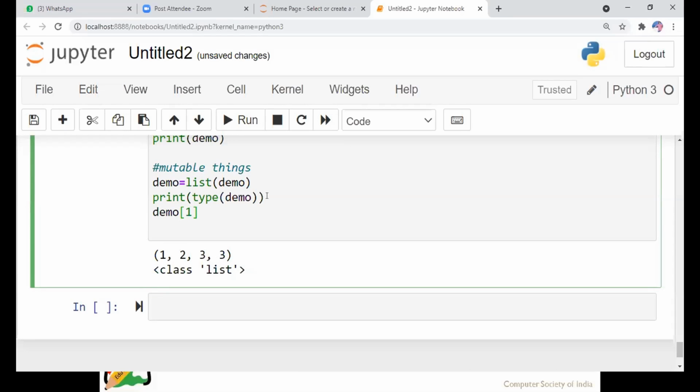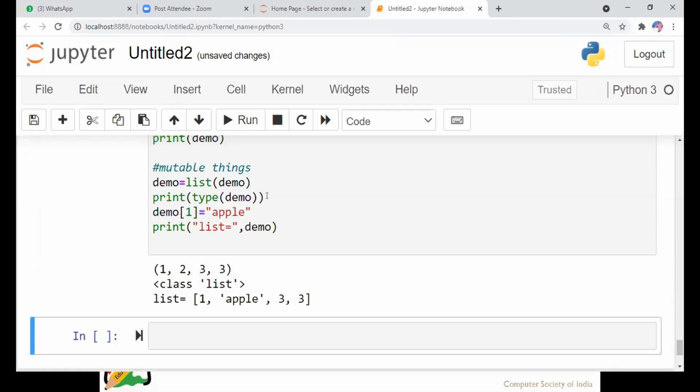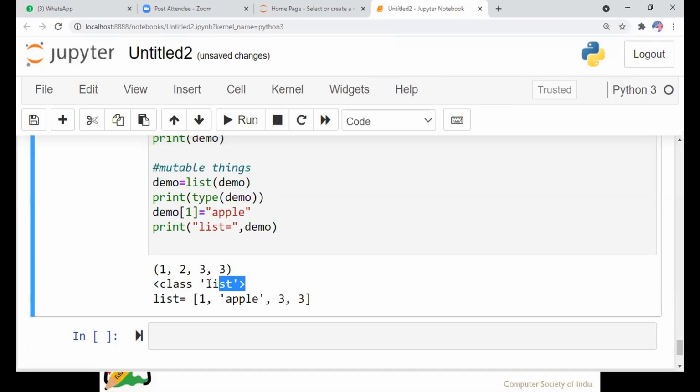I want to change it at index 1. Demo of index 1 is equal to apple. Now see, print. See here, first I considered the tuple, and then I converted it into a list.